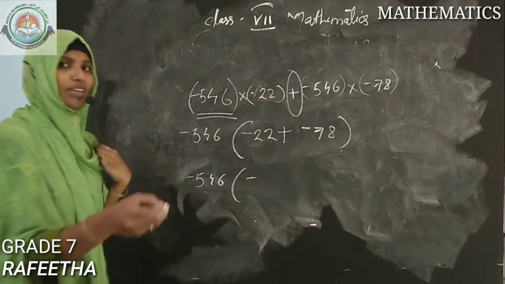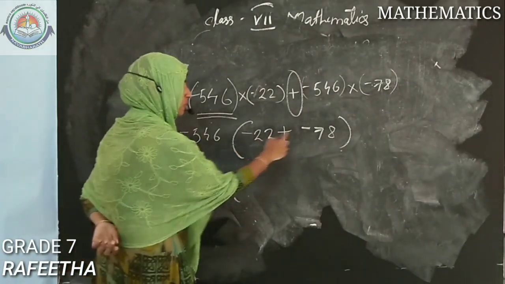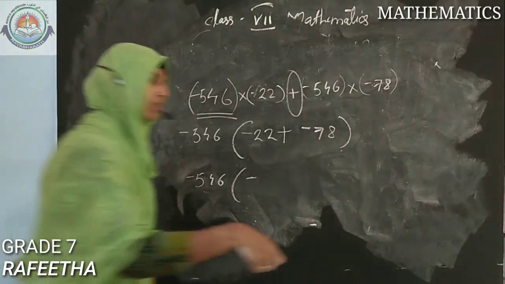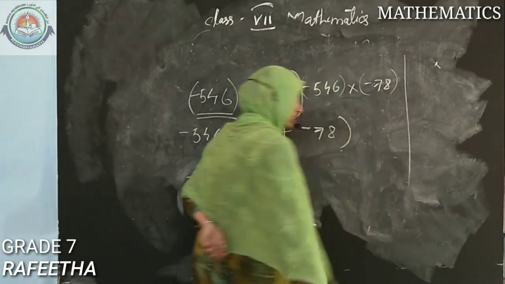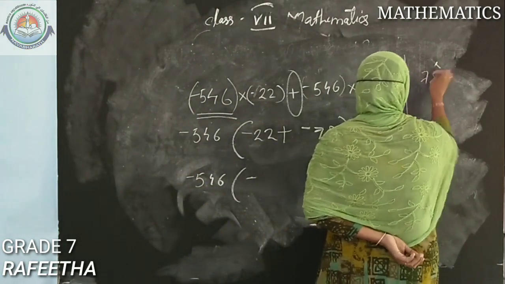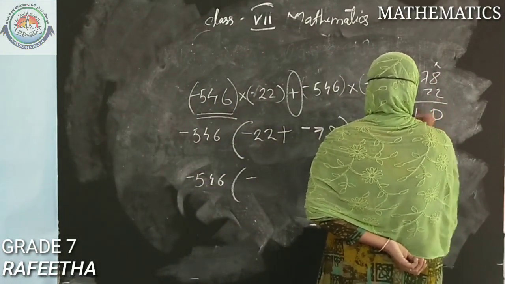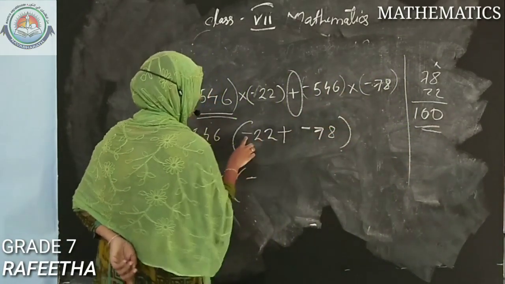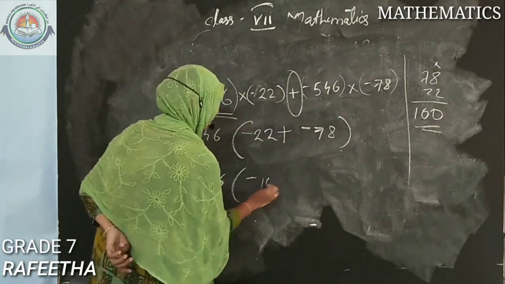Just before we studied it, yeah. So what is 22 plus 78? Most of you want to calculate that. If you want, no problem, you can draw one workspace, and I said that workspace is a must. So 78 plus 22, adding we are getting 100. So minus 22 plus minus 78, that is minus 100.